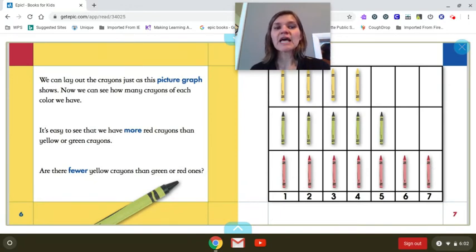Are there fewer yellow crayons than green or red? Let's count. So we're counting the yellow crayons. Ready? 1, 2, 3, 4. 4 yellow crayons. So let's see, we have 5 green and we have 7 red. We have fewer or less yellow crayons than green or red. Let's turn the page.